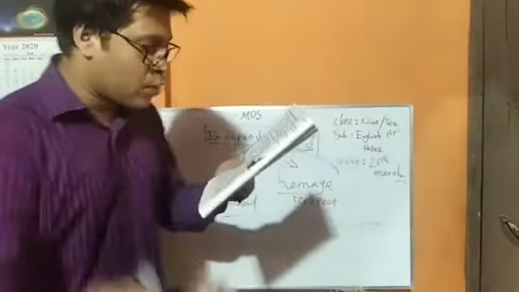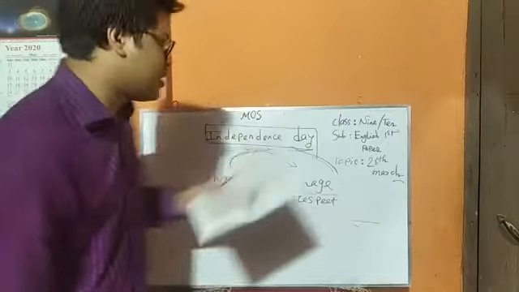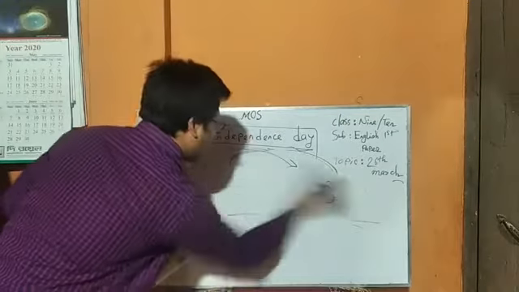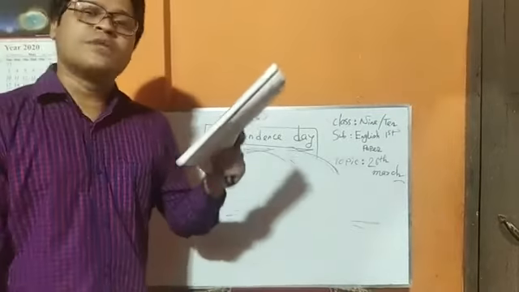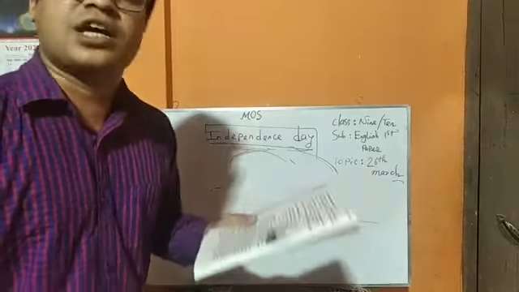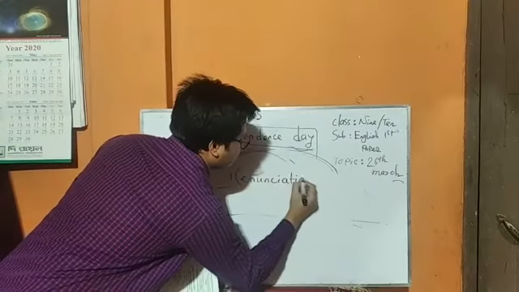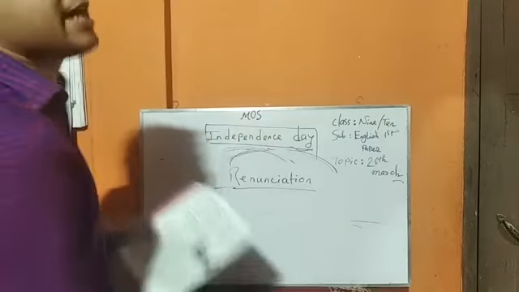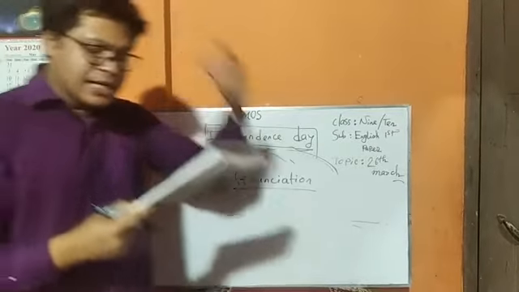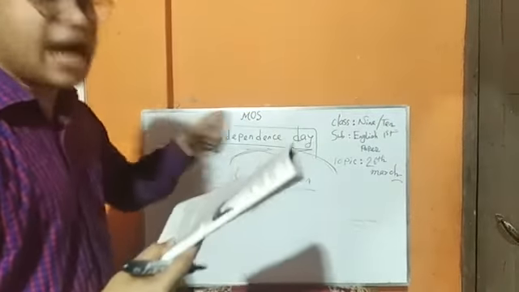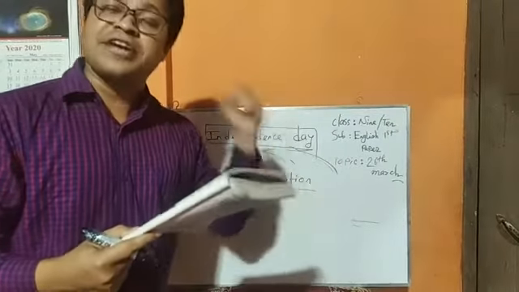Okay, my dear student, now we are going to another line, that is highlighting the heroic struggle and sacrifice in 1971. Here we find another important word, that is sacrifice. The synonym of sacrifice is renunciation. Highlight means point out, and we point out the historical struggle and sacrifice in 1971.